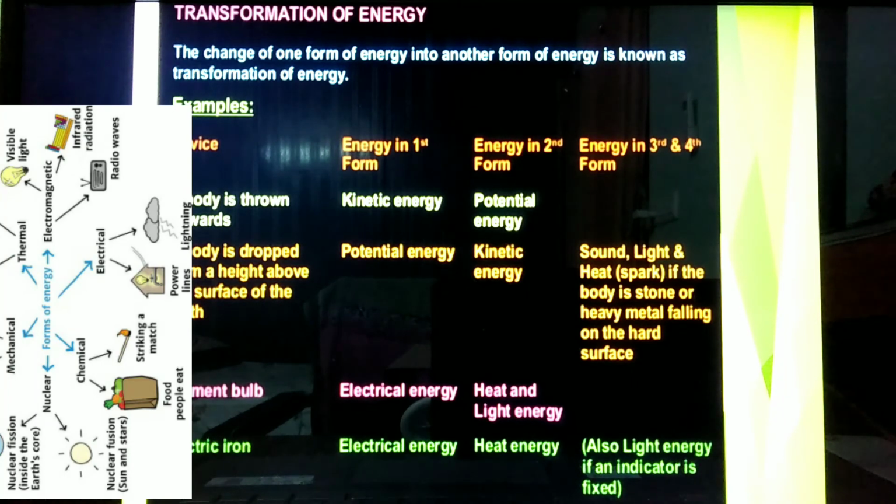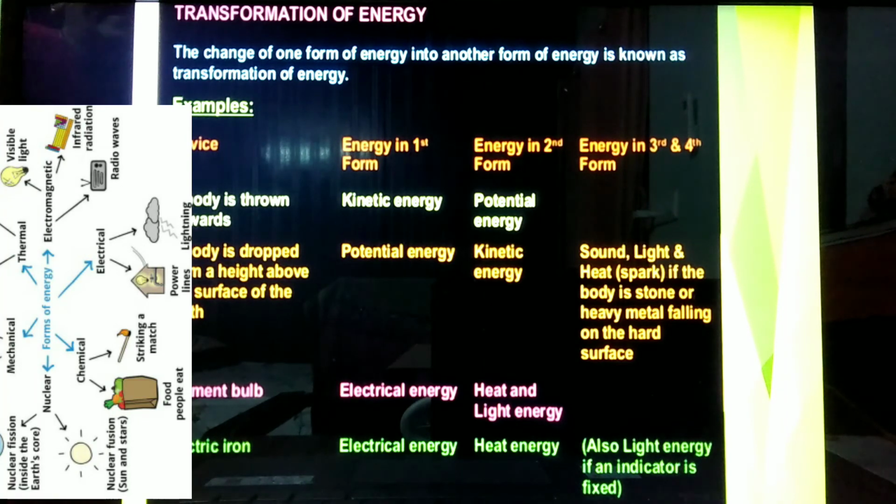A body is thrown upwards: kinetic energy first, then potential energy. A body is dropped from a height above the surface of the earth: first potential energy is converted into kinetic energy, then sound, light, heat, if the body is a stone or heavy metal falling on a hard surface.